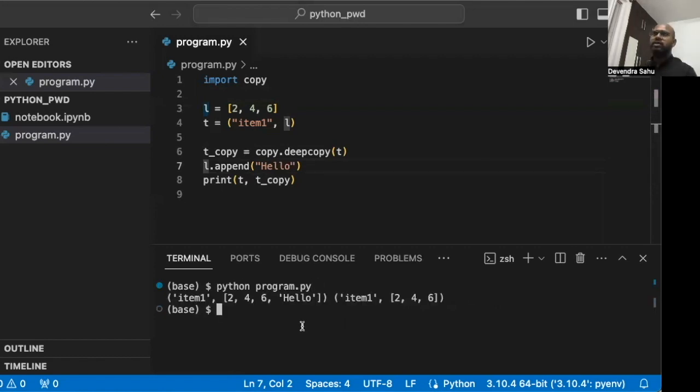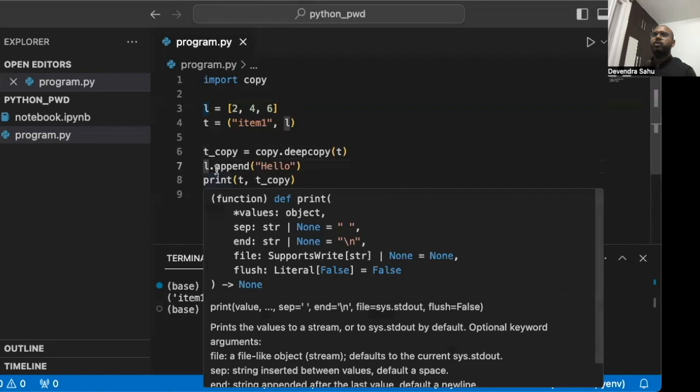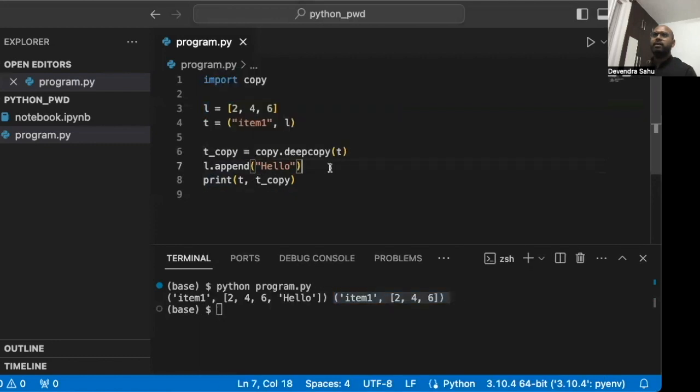See, so what has happened here is that we create a copy first. So the copy is as expected. And then we append hello to L. And L is the part of the original tuple, and hence this.